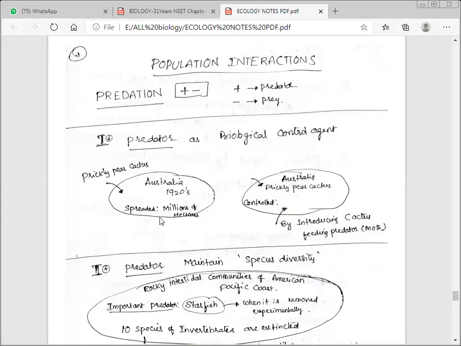So we have a live example to say this, a real incident: the prickly pear cactus introduced into Australia. Please understand the illustration I gave based on the text.